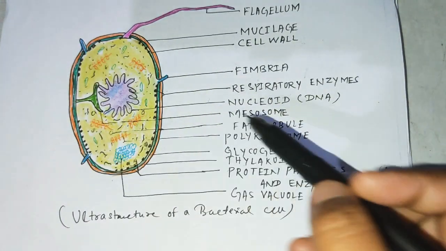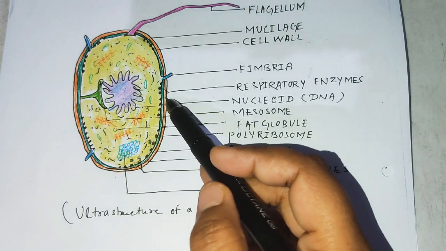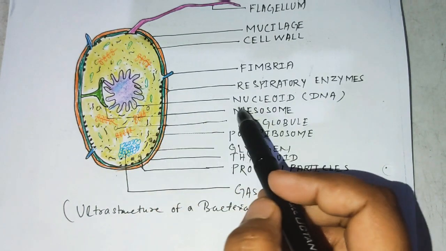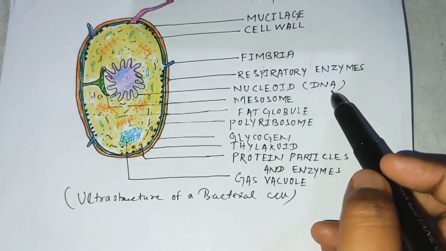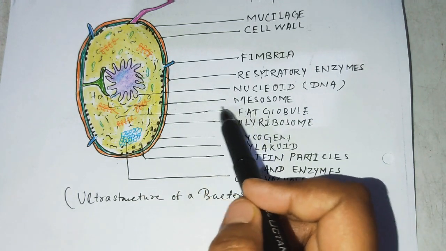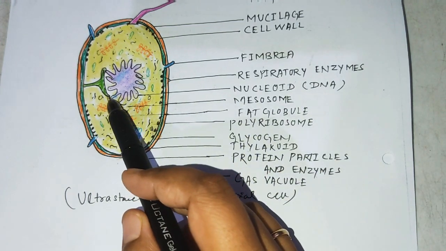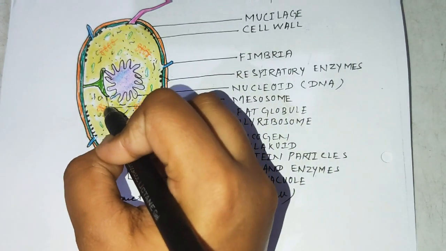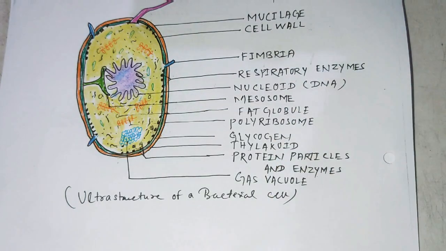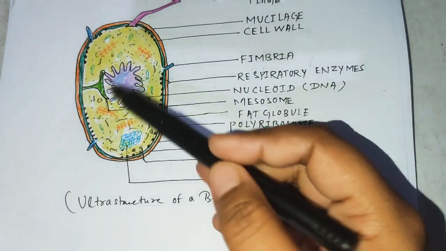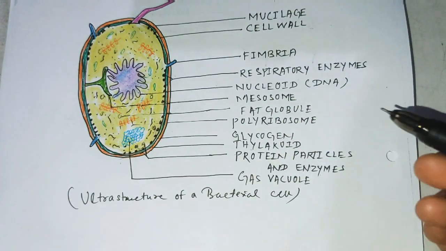Here fimbriae are there. Then respiratory enzymes are present here. This one is our nucleotide or the DNA. Then the mesosome is also there. Here fat globules surround the protoplasm of the bacterial cell.